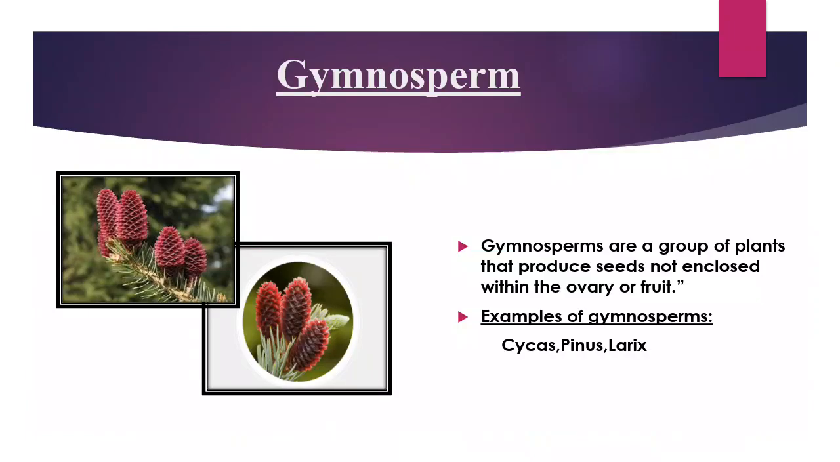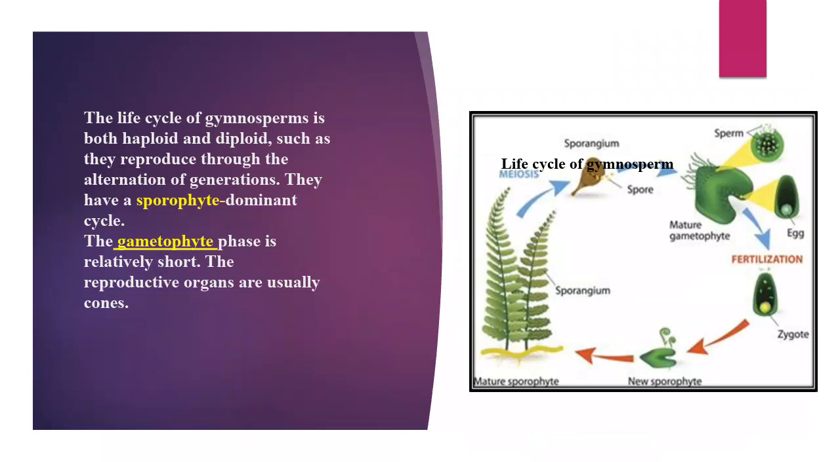Gymnosperm. You can observe in the diagram. Gymnosperms are a group of plants that produce seeds not enclosed within an ovary or fruit. For example, cycas, pinus, etc. The life cycle of gymnosperms involves both haploid and diploid phases, as they reproduce through alternation of generation. They have a sporophyte-dominant cycle. The gametophytic phase is relatively short. The reproductive organs are usually cones. You can see here in the diagram.